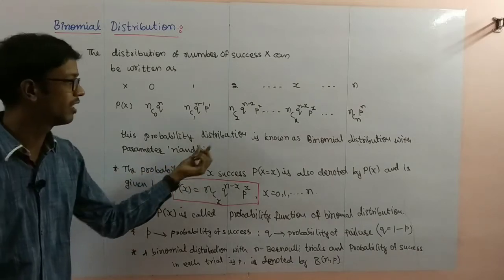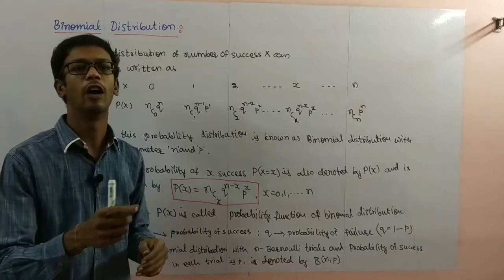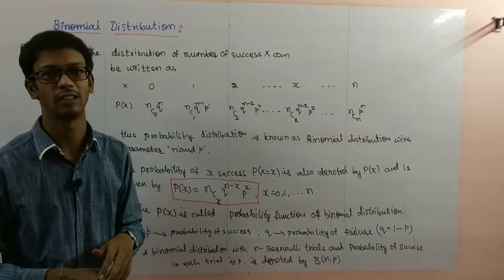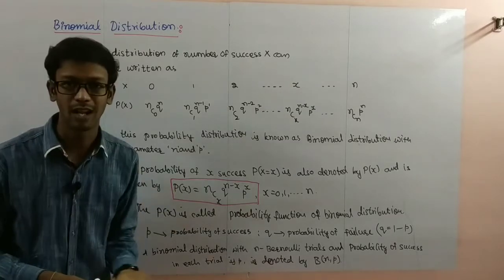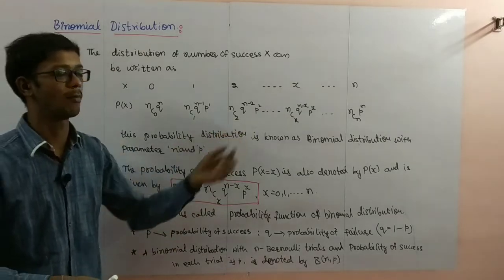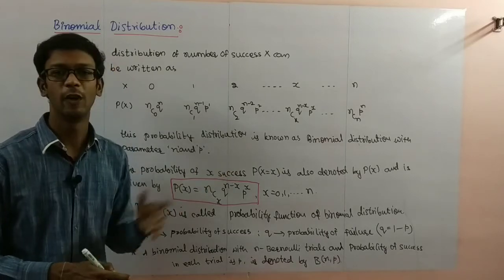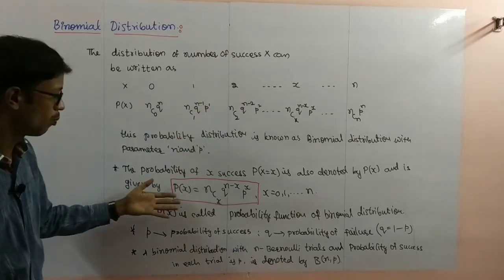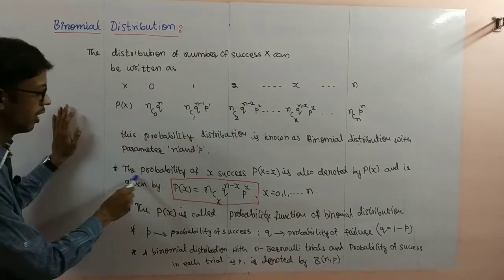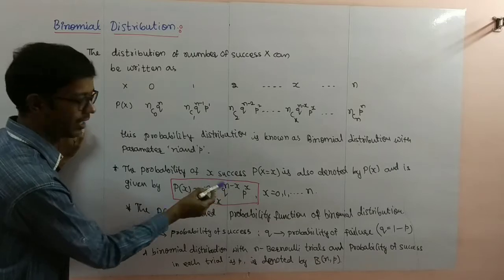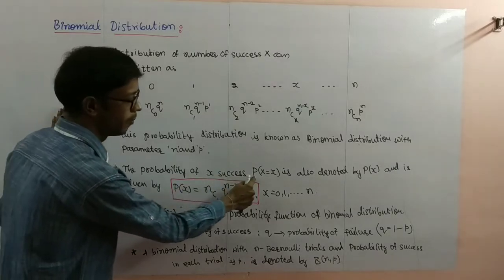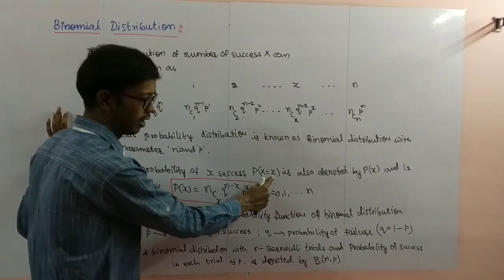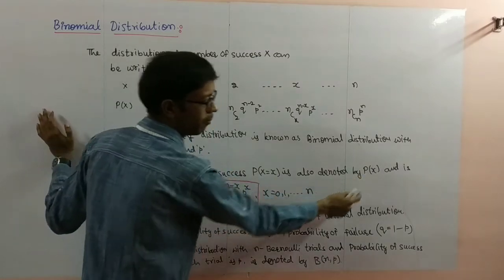If we substitute these n and p values, for that many number of trials we can find the success probability. Even if asked 1000 times, by using this formula, this concept, we will find the probability easily. This is not important here, just this formula is very very important. The probability of x successes, P of X equal to x, is also denoted by P of x.